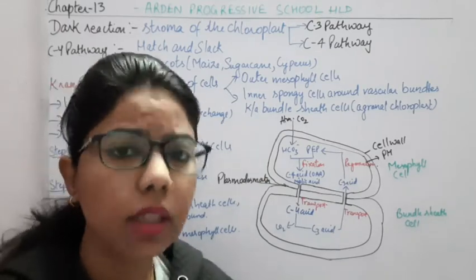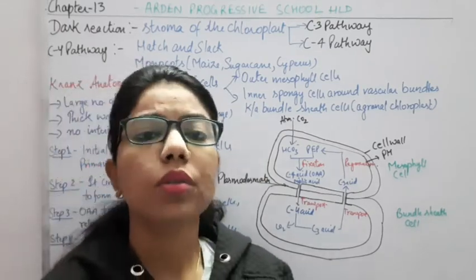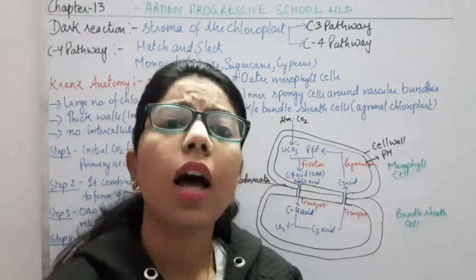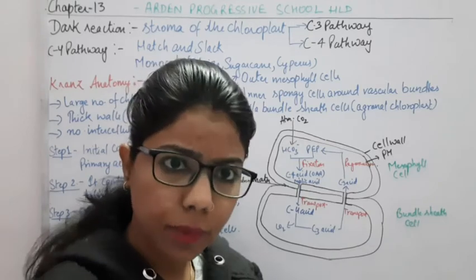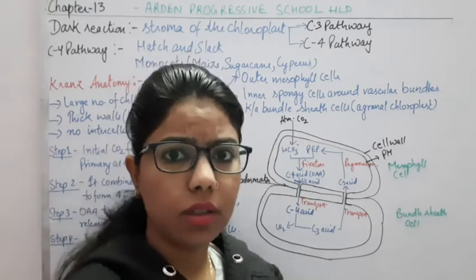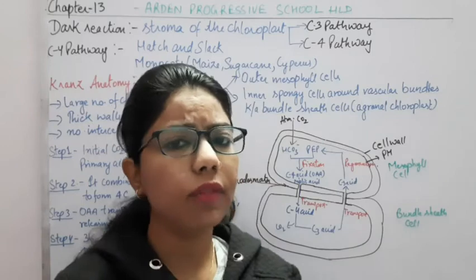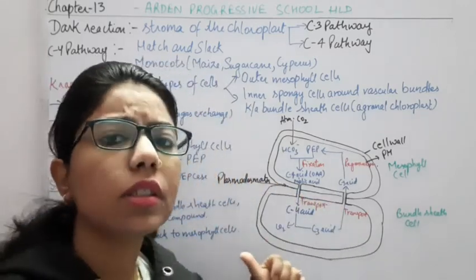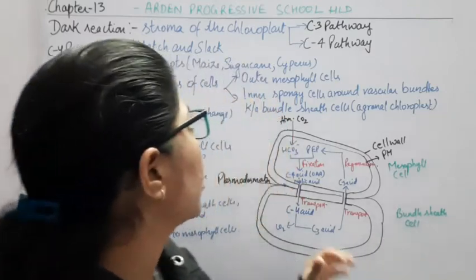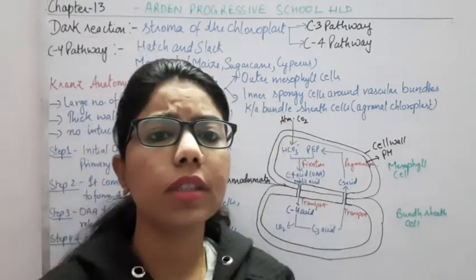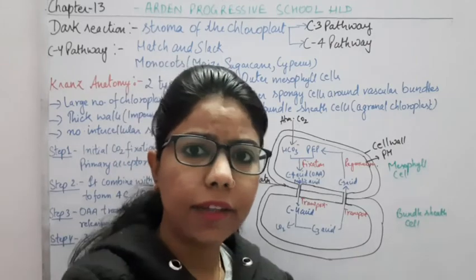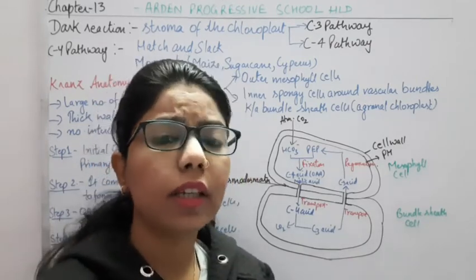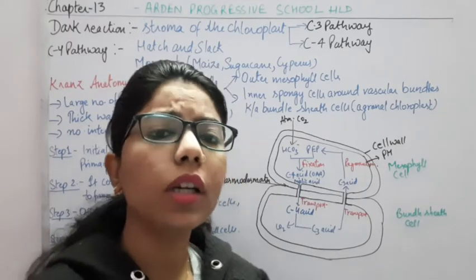Today we are going to start the same chapter, chapter number 13, photosynthesis in higher plants. In this chapter we were discussing photosynthesis, how it takes place and what the site of photosynthesis is. We have completed that, right? There are majorly two steps: the light reaction as well as the dark reaction. Where does the light reaction take place? In the chloroplast of the plant.